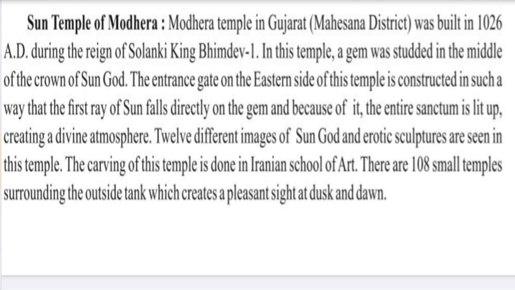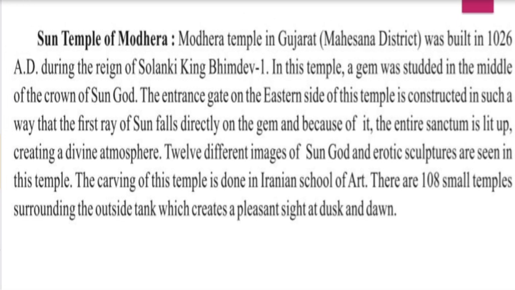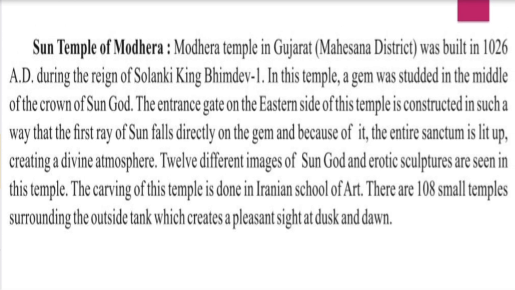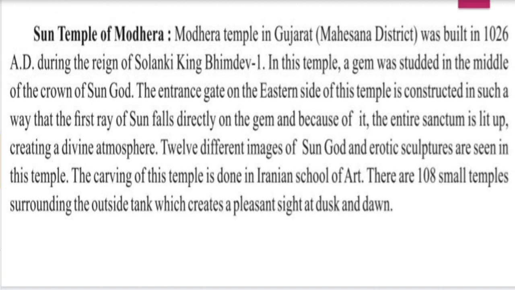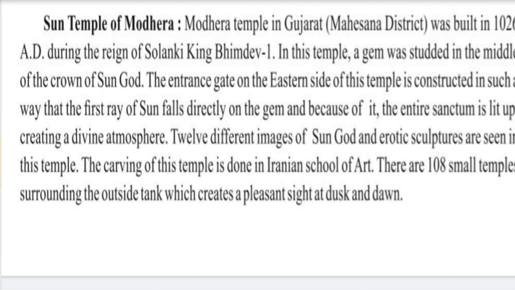What is the speciality of this temple? A gem was studded in the middle of the crown of the sun god, and the entrance of this temple was on the eastern side, so that the sun rays fall directly on the gem. The gem in the center of the crown lights up because of the sun rays, and because of that the entire garbhagruh is lit up. It creates a divine atmosphere, like Swarg. This is a speciality of the Sun temple of Modhera.